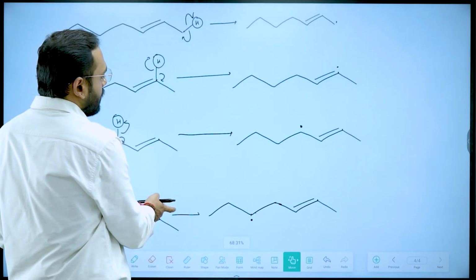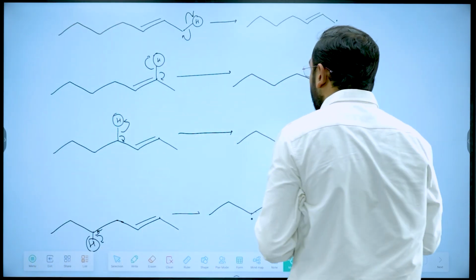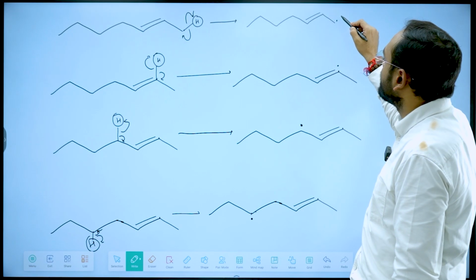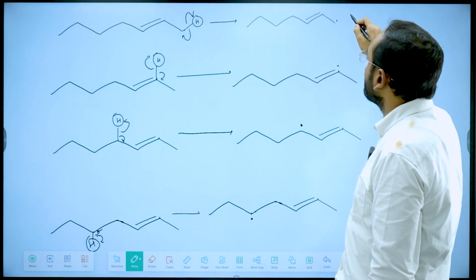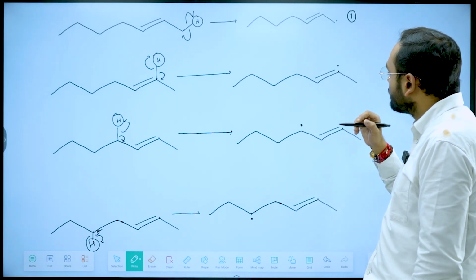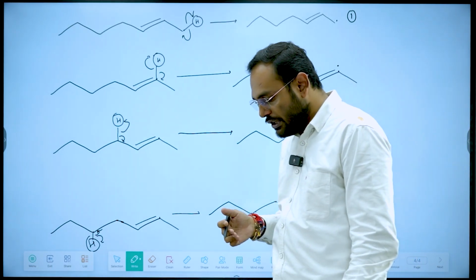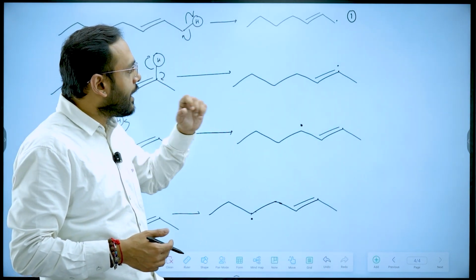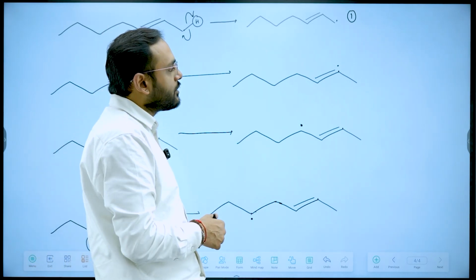Now let's go one by one and check which free radical will require more energy and which will require less. In the first case, the free radical formed is allylic and it is in resonance with this pi bond, so it's stable. The second one is a vinylic free radical, so it's highly unstable, and it's very unlikely that this will be produced.